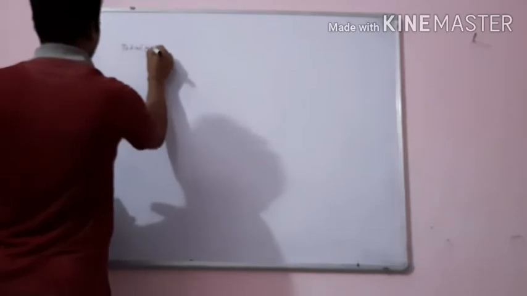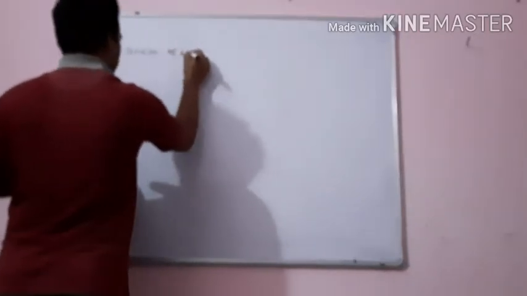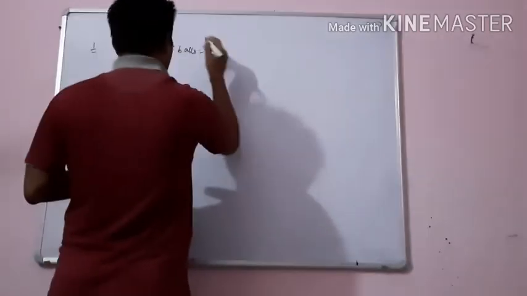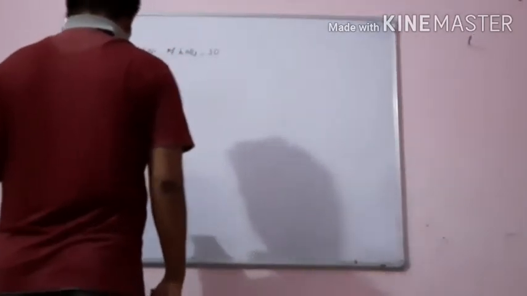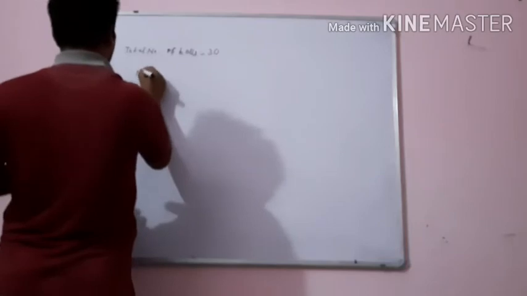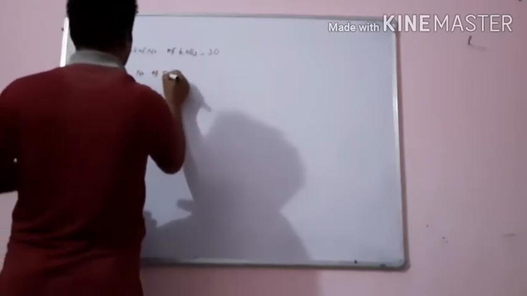Total number of balls is 30. Number of times boundary hit is 6.